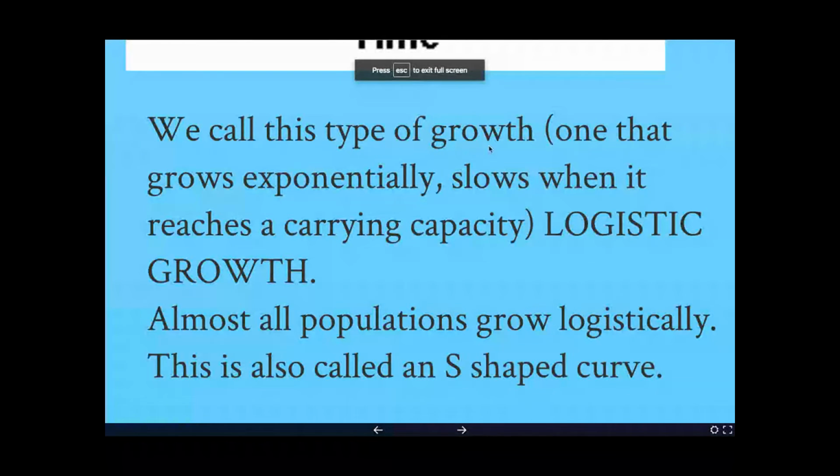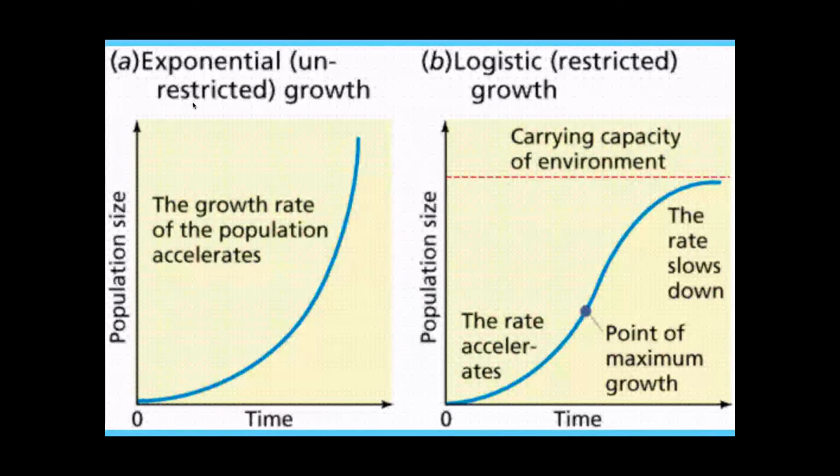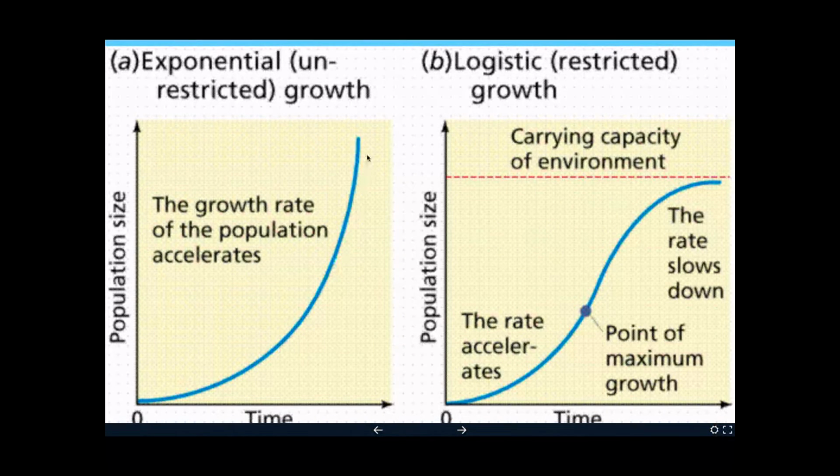So this whole type of growth, one that grows exponentially but then slows down, we call logistic growth. Almost all populations actually grow logistically. They grow with this S-shaped curve. And you can see the two here: exponential, which is unrestricted growth, versus logistic, which is restricted growth. Here's a population that would grow forever and ever and ever. Here's most populations that hit that slowdown. They hit that line and have to taper off their growth because they're running out of food or water or resources.